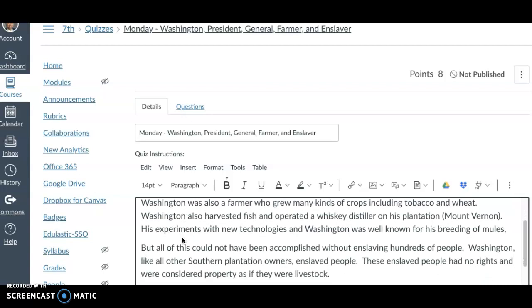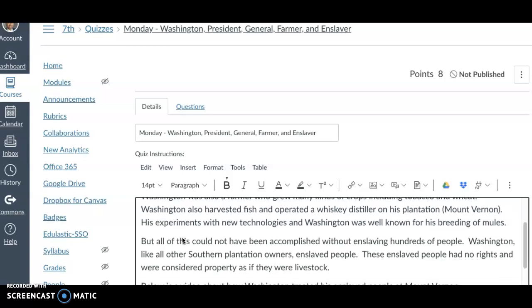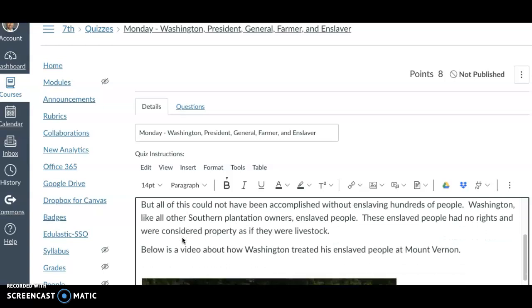But all of this could not have been accomplished without enslaving hundreds of people. Washington, like all other Southern plantation owners, enslaved people. These enslaved people had no rights and were considered property, as if they were livestock. So below is a video about how Washington treated his enslaved people at Mount Vernon.